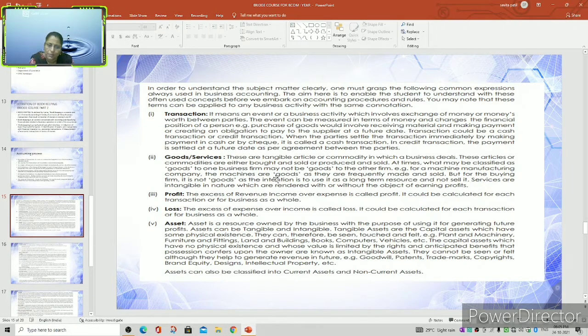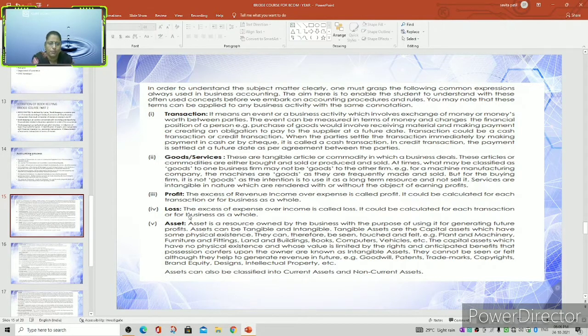Services are intangible in nature, and are rendered with or without the object of earning profits. Here we can understand that goods are different and services are different. Services are provided also for maintaining reputation, and the main motive or objective behind the services is not only profit. Behind this, everything is income.